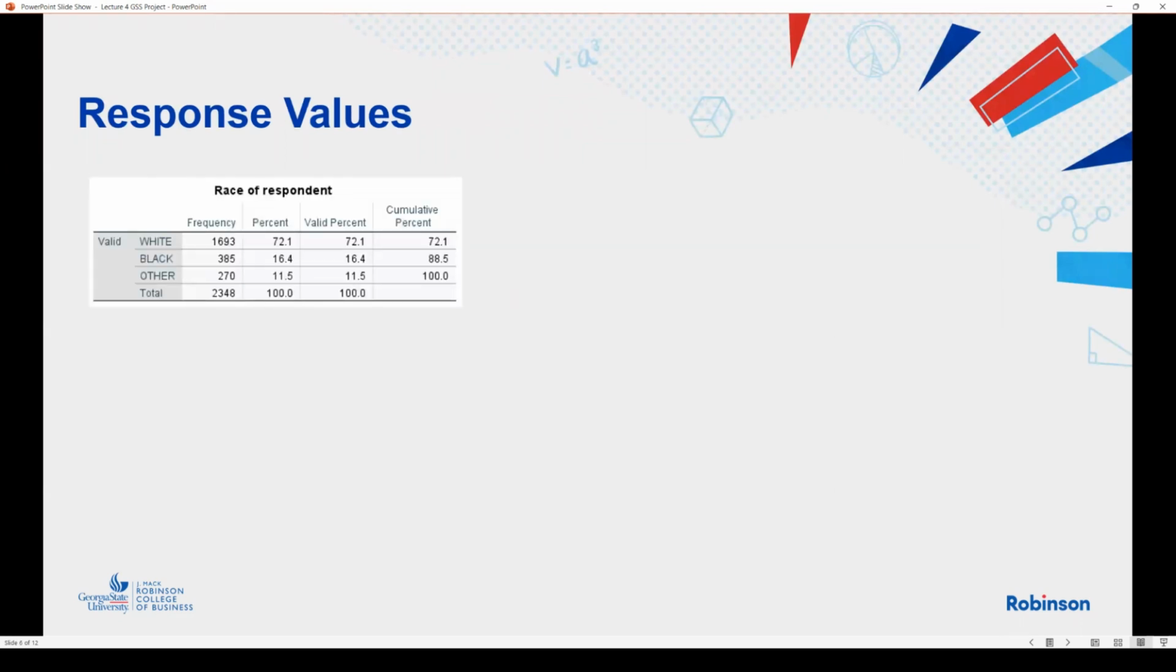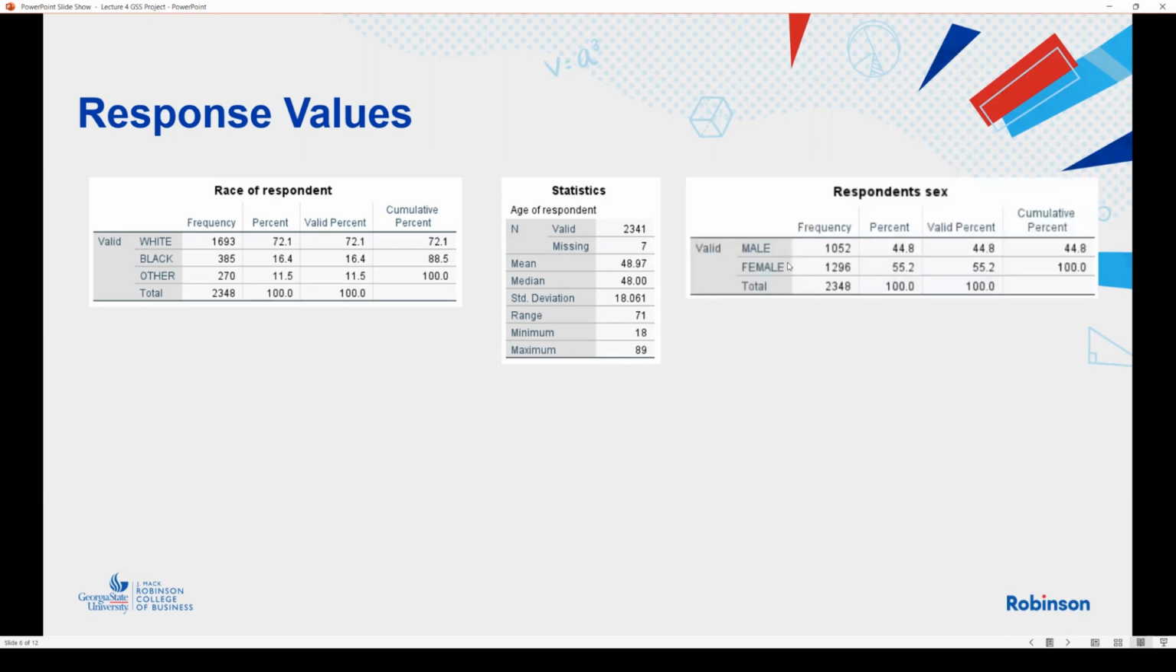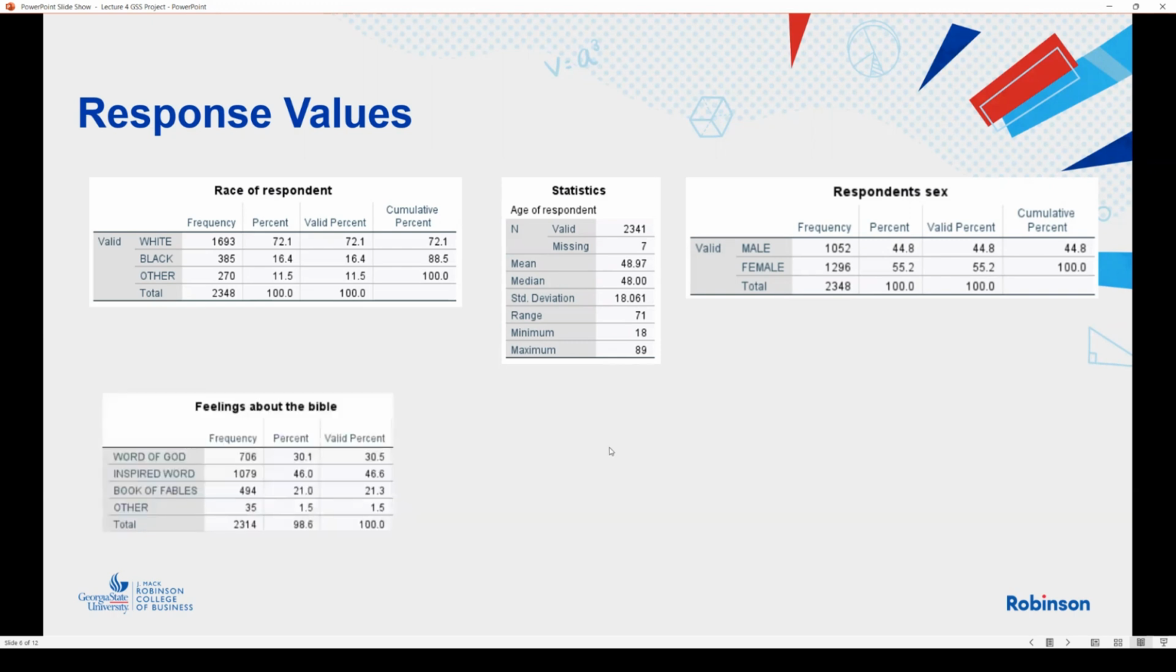Okay, response values. As you can see here, in terms of race, there's white, black, and other, and over 70% is white. In terms of age, the mean is 48.97, median 48, minimum 18, maximum 89. I also see the gender, male and female, 44% and 55%. And feelings about the Bible, there are 3 different answers, actually 4 including other.